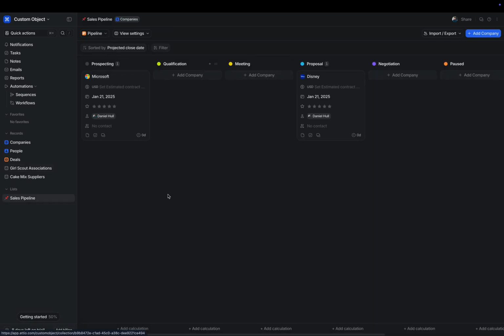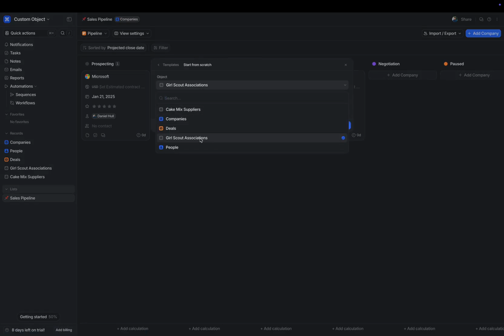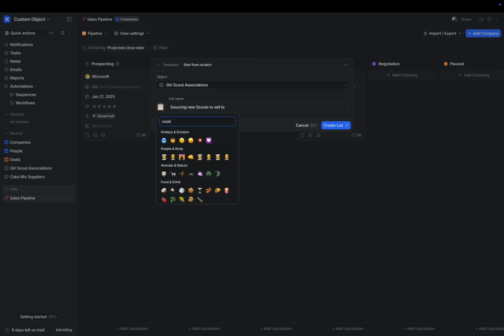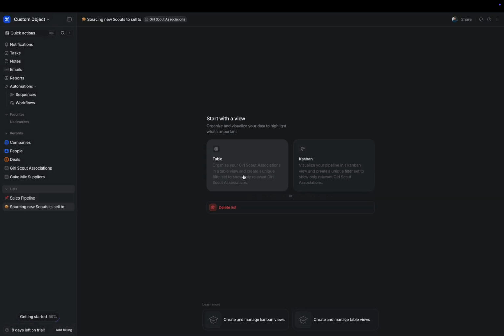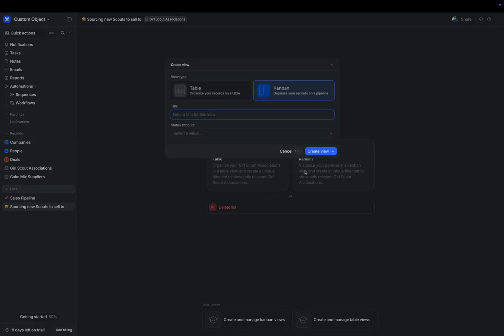Lists are flexible ways to interact with your data. We're going to use the Girl Scout Associations object to create a list. Let's give this a cookie emoji and create the list. From here, we can create a table or a Kanban view again. In this case, I'm going to create a Kanban and we're going to say this is the cookie pipeline.